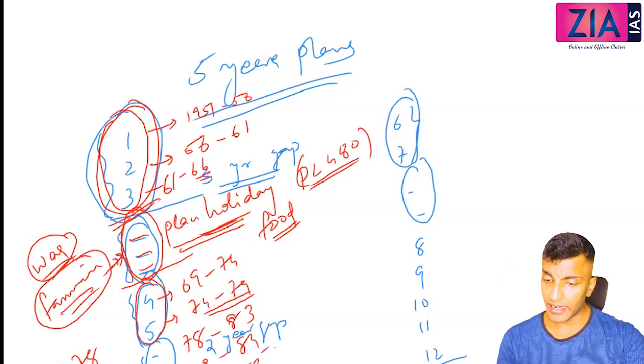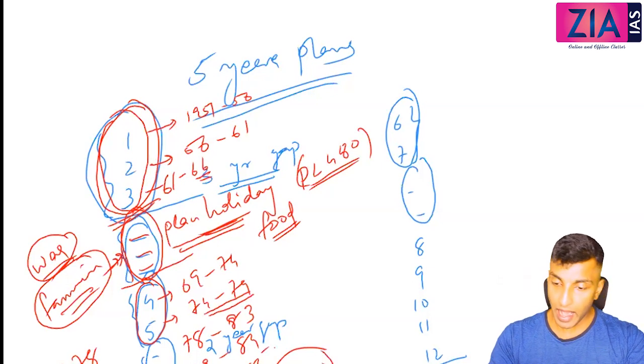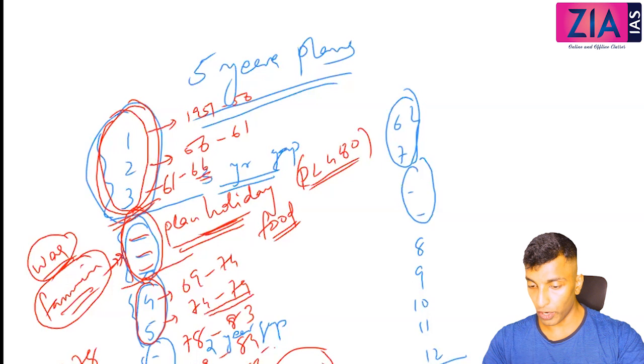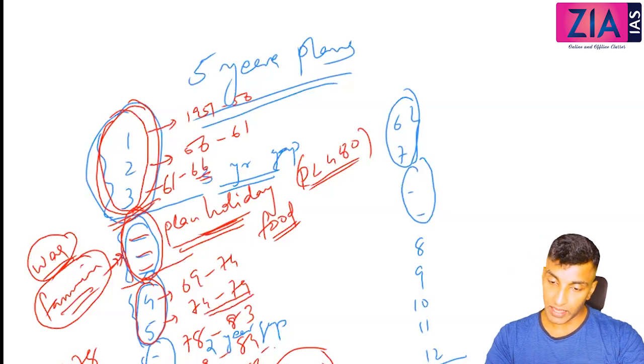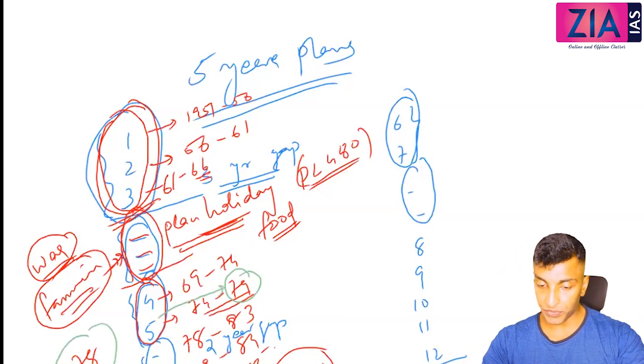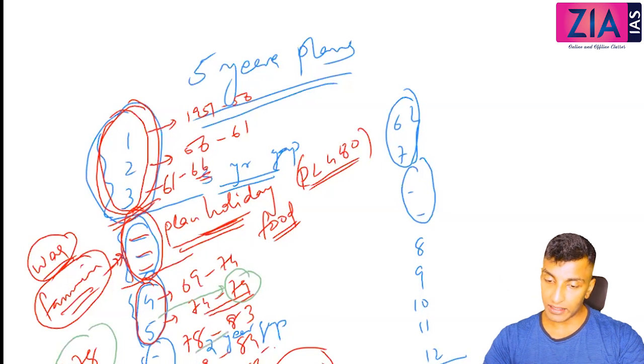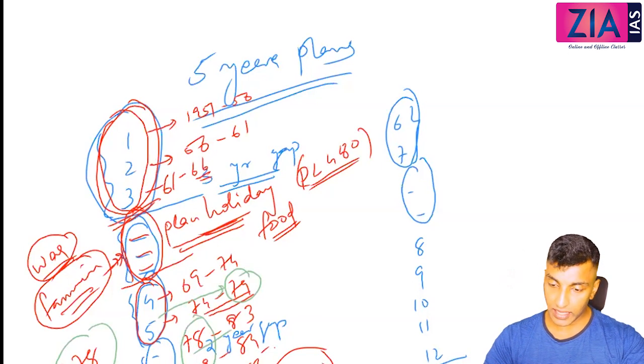But in 1980, Congress came back to power again, and Congress terminated the rolling plan. So see here, the 5th plan was supposed to be till 79, but in 78 when the Janata Party came to power, they terminated it, and for 78, 79 you can see a rolling plan. When Congress came back to power in 1980, the 5-year planning continued.